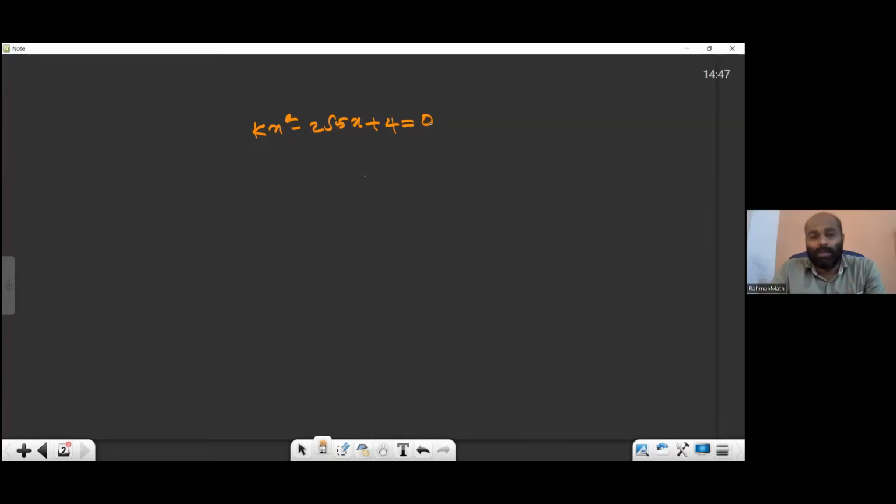Okay, thank you, sir. See, there is a material, every chapter material is there. Each material contains, now this quadratic I added only 5 sheets. The number of pages will increase again. So, this is the equation. Given that the equation kx square minus 2 root 5x plus 4 equal to 0 has equal roots. How to answer that? I'm saying has equal roots.